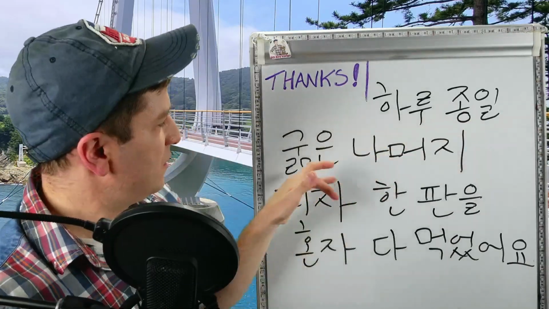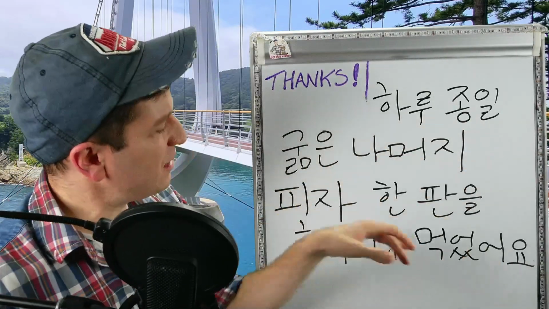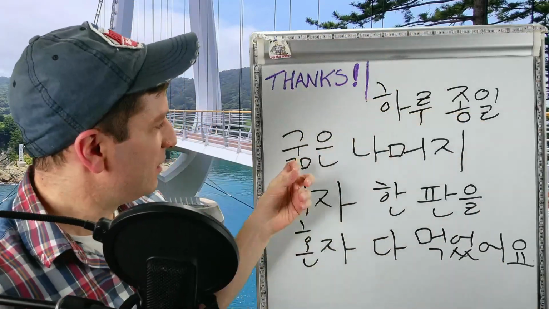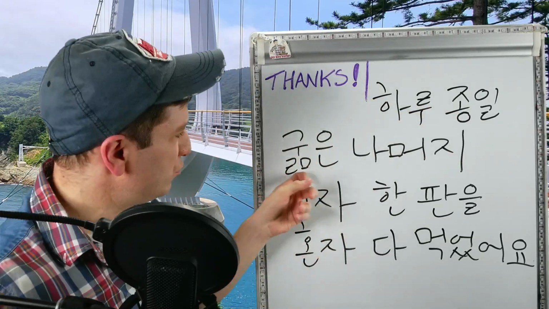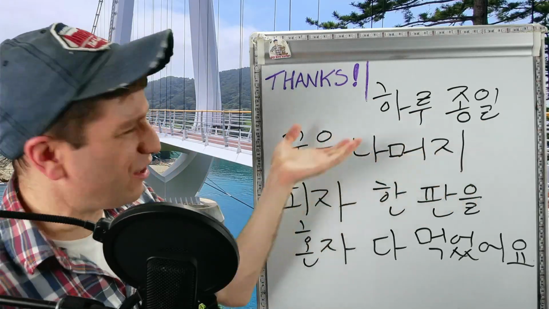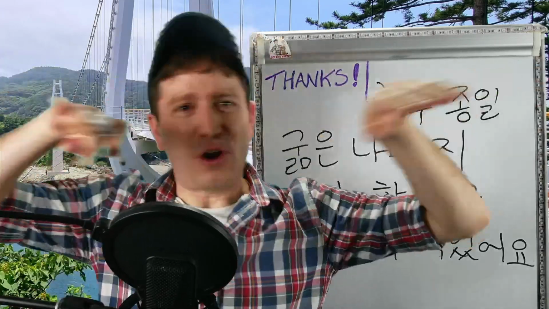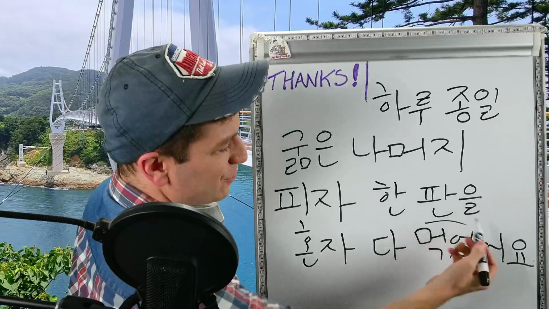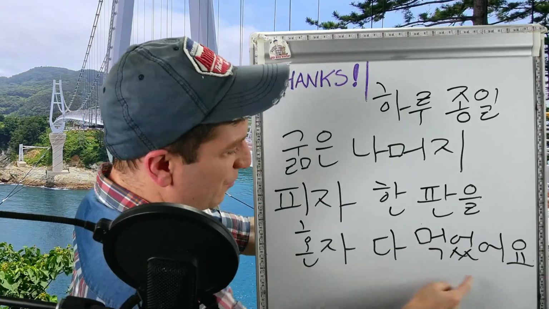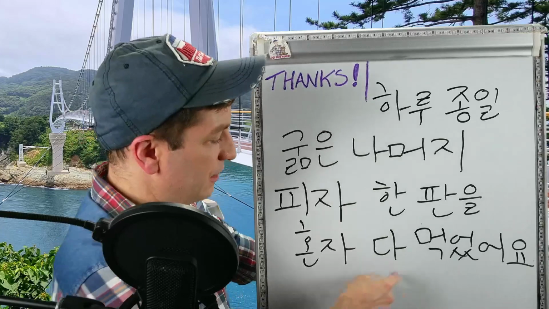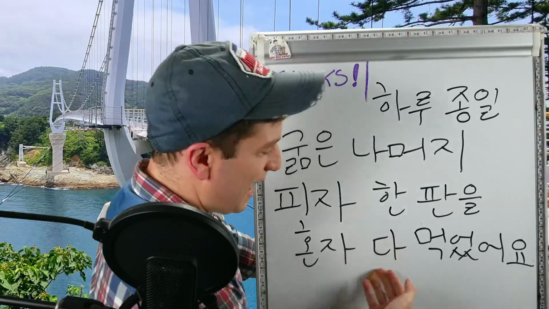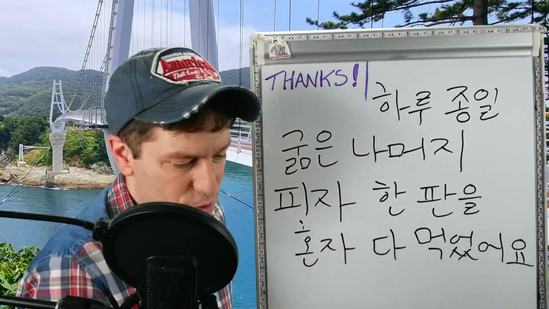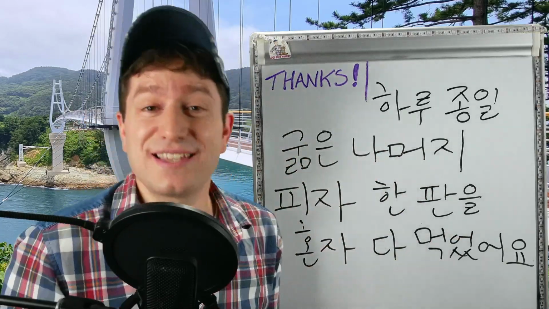하루 종일 굶은 나머지 피자 한 판을 혼자 다 먹었어요. 하루 종일 means all day long. 하루 종일. 굶다 is to starve. So 굶은 나머지. So I was starving all day. And what was left after all of that starvation? Well, 피자 한 판. 판 is the counter for an entire pizza. 혼자 다 먹었어요. 혼자 is alone by yourself. 다 is all or completely. So I ate a whole pizza by myself because I was so hungry all day.